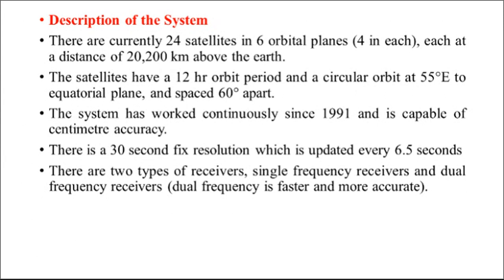Description of the system. There are currently 24 satellites in 6 orbit planes, 4 in each, and each at a distance of about 20,200 km above the surface of the earth. The satellites have a 12 hour orbit period and a circular orbit inclined at 55 degrees to the equatorial plane, and the planes are placed at 60 degrees apart from each other.